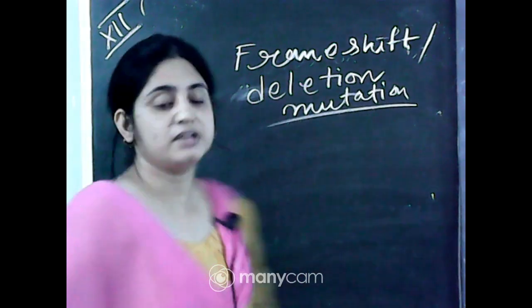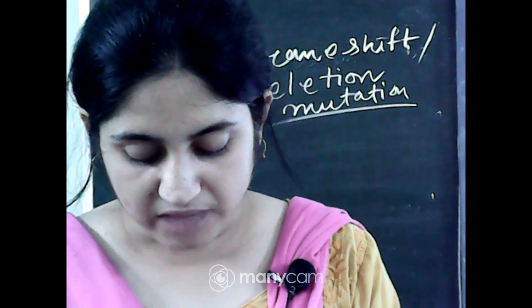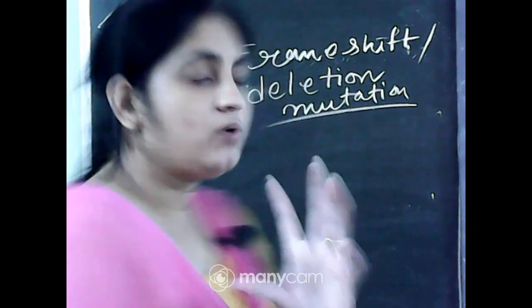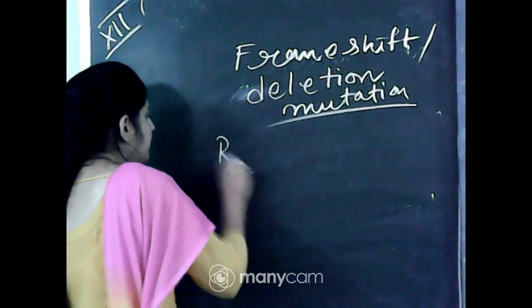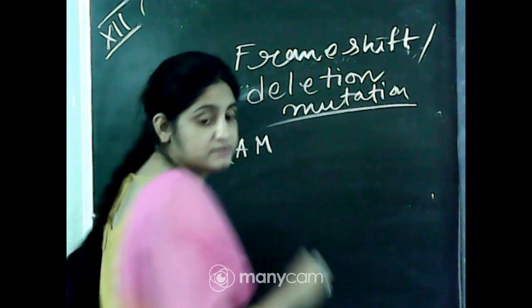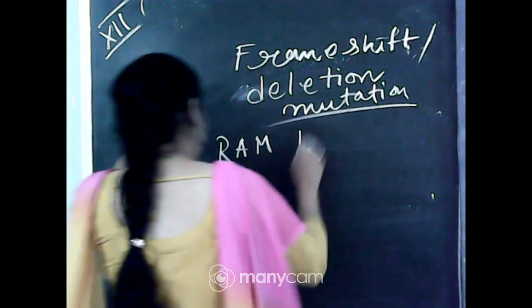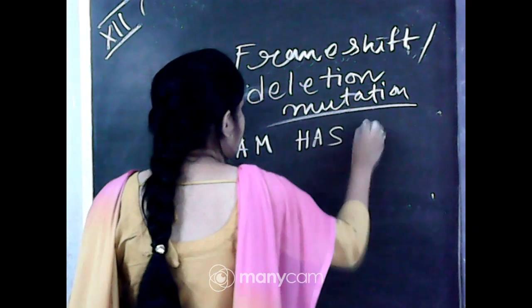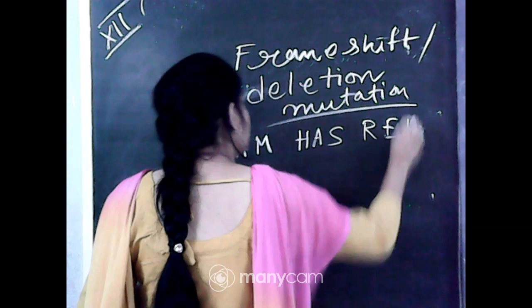What happened in the frame shift or deletion mutation? The conclusion from the above exercise: insertion and deletion of 1 or 2 bases changes the reading frame. If you have the bases RAM, next HAS, RED, CAP.